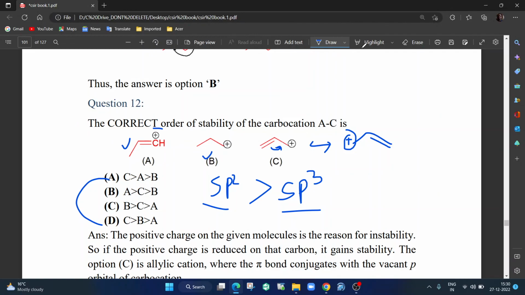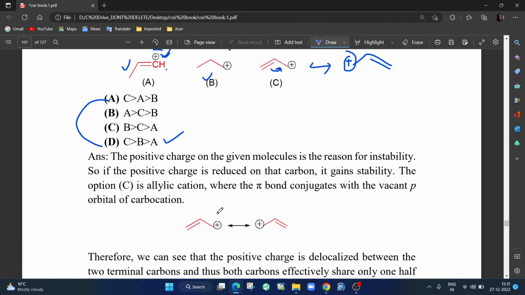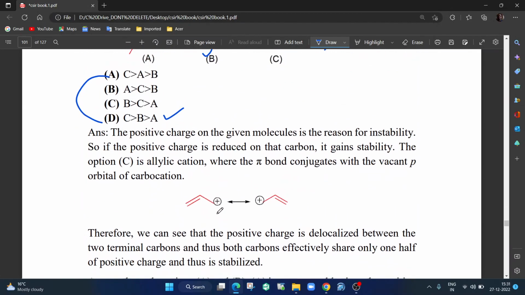When something has more s character, it is more electronegative. Please understand, the s orbital is spherical, closer towards the nucleus, with more penetrative power than the p orbital, and therefore it is more electronegative. Electronegative means it needs electrons, but what are you giving it? You are giving it electron deficiency. So this is definitely least stable. B will be more stable. So the answer will be option number D. C is more stable, then comes B, then comes A. Okay, so whatever I said I have written here, you can go through it slowly.